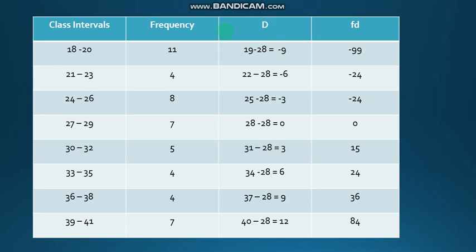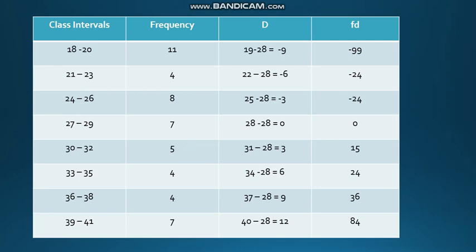So here is a table that uses the assumed mean. As you can see, D is the deviation. I've chosen my assumed mean as 28, and then I subtract that from all of the class marks, which is 19 minus 28, and so on. Once I take that out, I get D, and the next thing is to have FD. So I have F times D for each of the intervals. Once I have that, then I can use the assumed mean method.